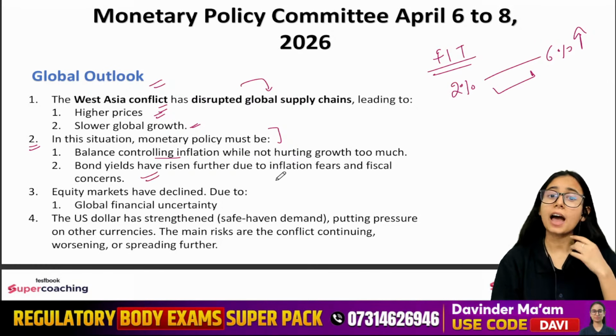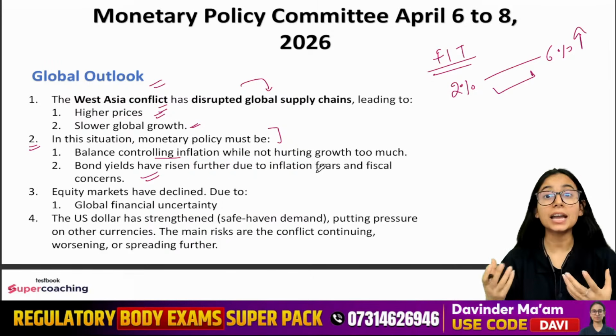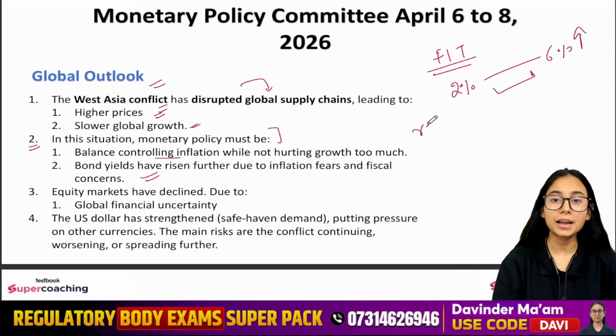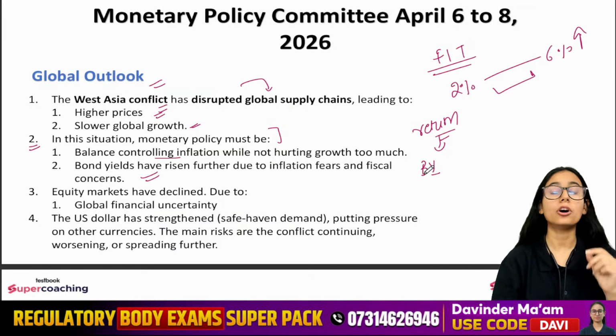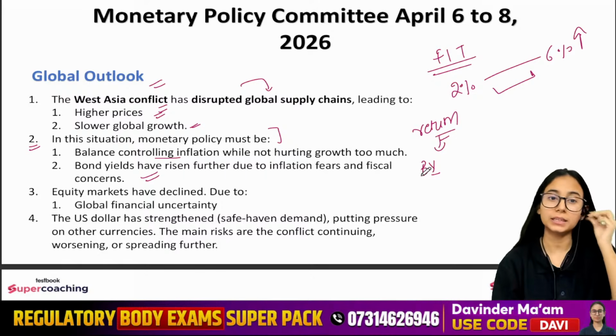The bond yields have risen further due to inflation fears, right? Because there is a lot of inflation fear, people are demanding high return. So hence, because of this, the bond yield, meaning your return, is expected to rise in the future, right? So this is the major change that is happening at this point of time, as per the MPC, which is being provided by the RBI.